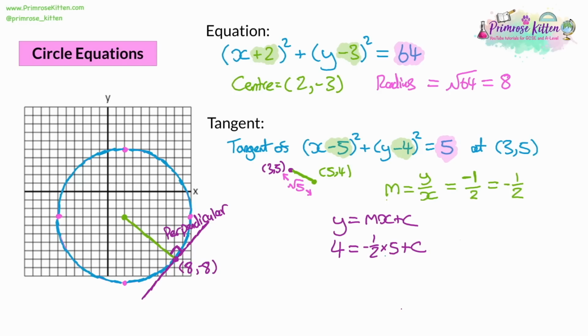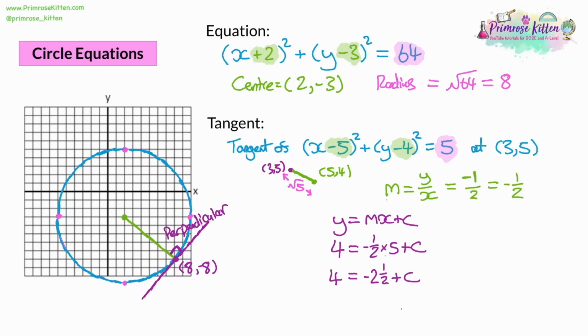So that gives us 4 = -1/2 × 5 + c. That's 4 is equal to, so -1/2 times 5, 5 -1/2s. We could write it like this, but probably better to leave it like that actually, and then we can add on c. On second thought, let's change this into a decimal. So 5 divided by 2 is 4.5.